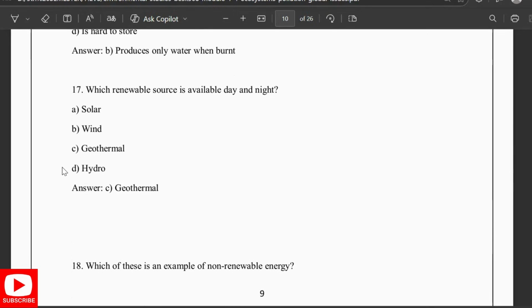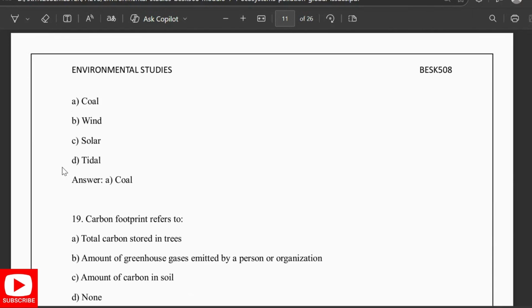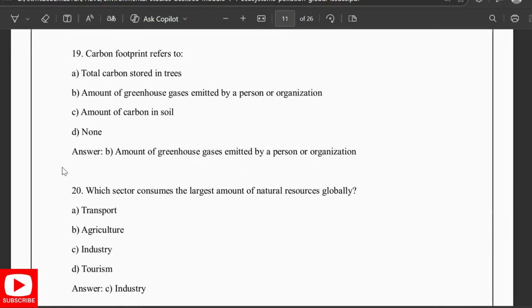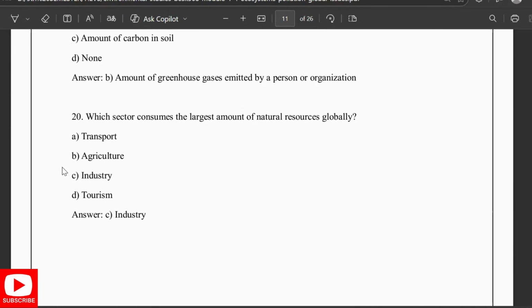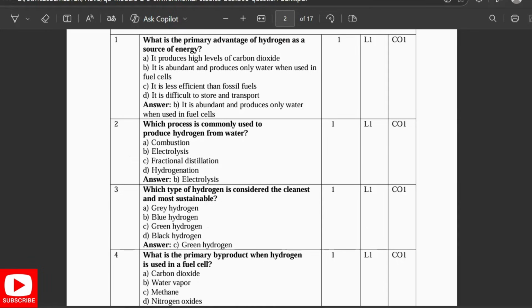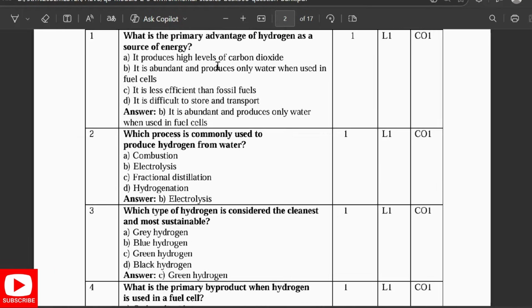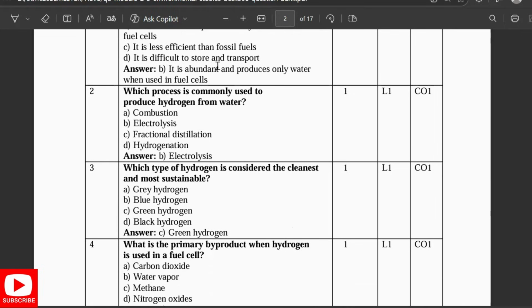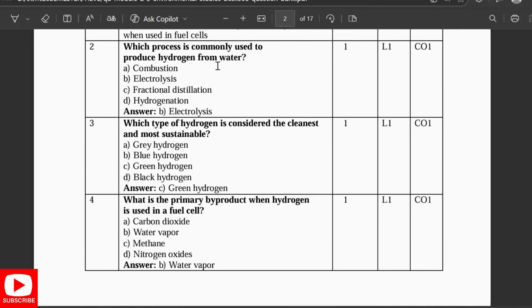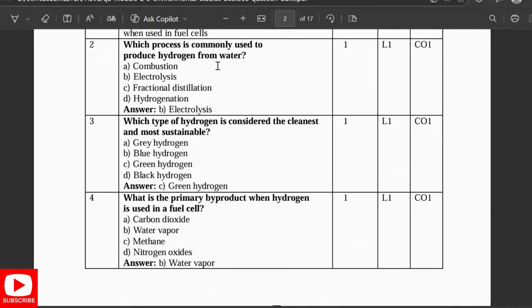Which of the following is an example of renewable energy? It is coal. Carbon footprint refers to the amount of greenhouse gas emitted by a person or organization. Which sector consumes the largest amount of natural resources globally? Industry. What is the primary advantage of hydrogen as a source of energy? It is abundant and produces only water when it is used in fuel cells. Which process is commonly used to produce hydrogen from water? Electrolysis. Which type of hydrogen is considered the cleanest and most sustainable? Green hydrogen. What is the primary byproduct when hydrogen is used in the fuel cell?